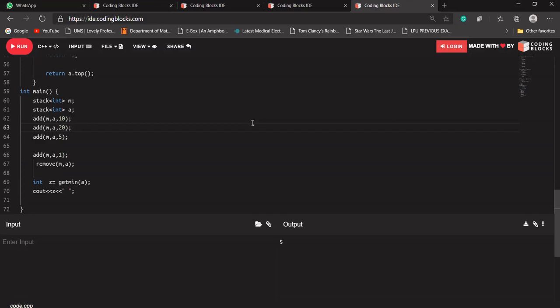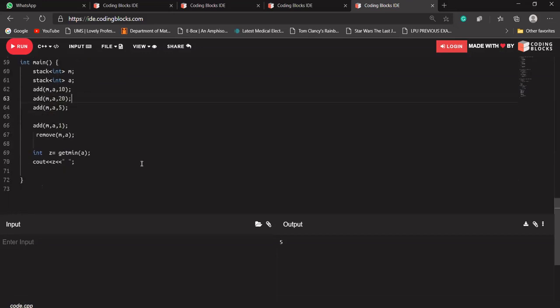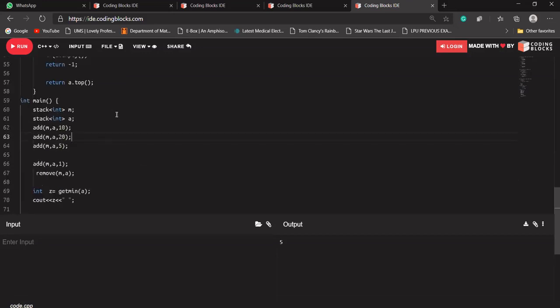Aryan, clear. Okay. So in today's case, we have used an auxiliary stack here to keep track of our minimum element in our stack. So I'm giving you a task: try to do it without using this auxiliary stack.